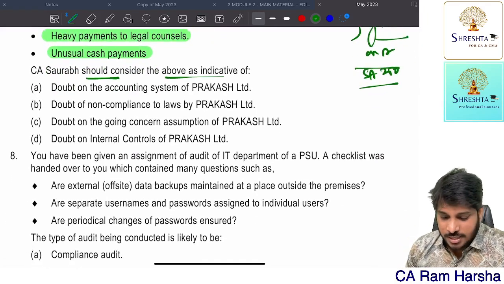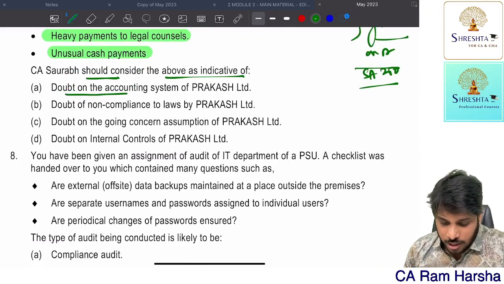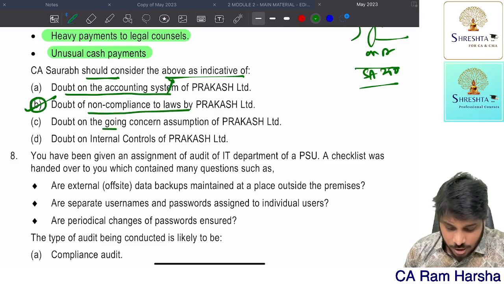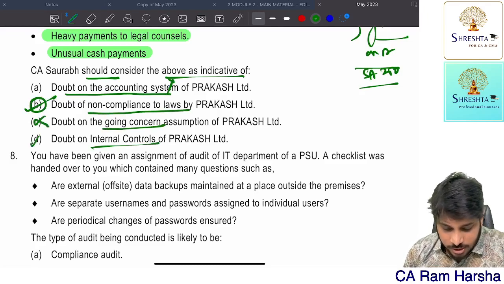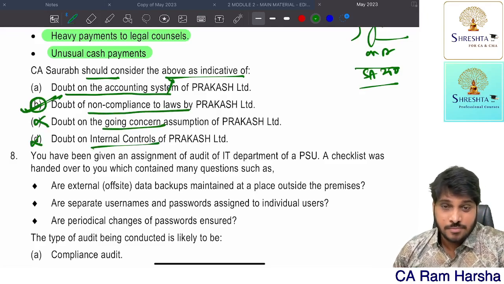CS Saurabh should consider the above as an indicative of doubt on accounting system. Wrong. Doubt on non-compliance. Exactly. Doubt on going concern? No. Doubt on internal controls? No. Right, now the answer is D. Next.